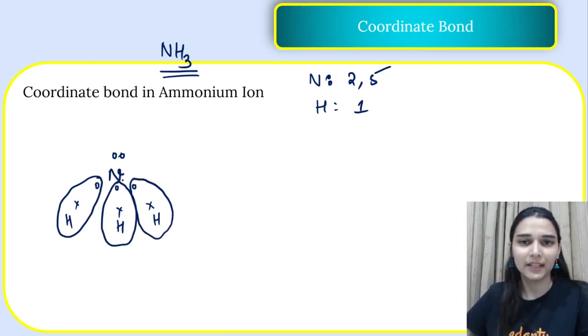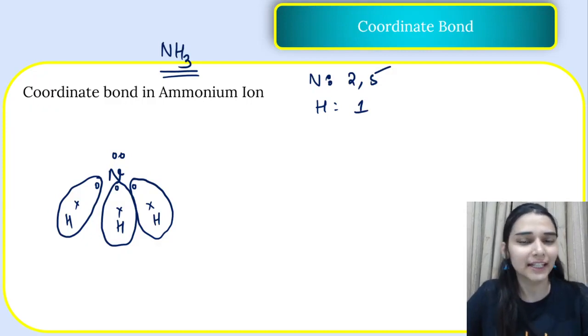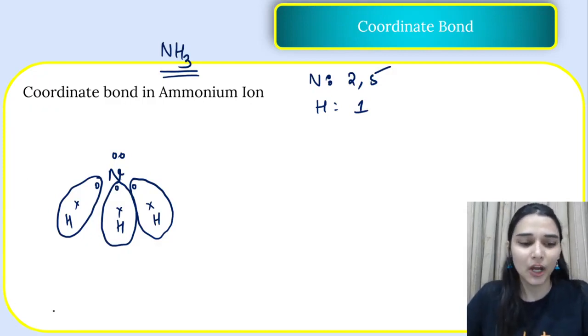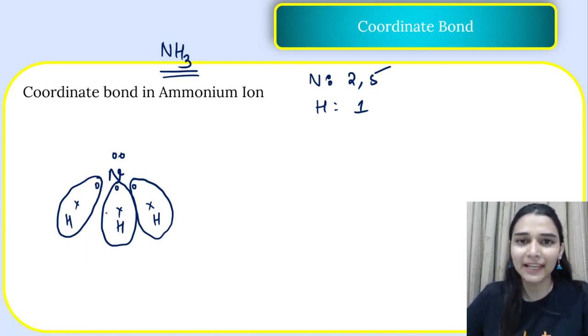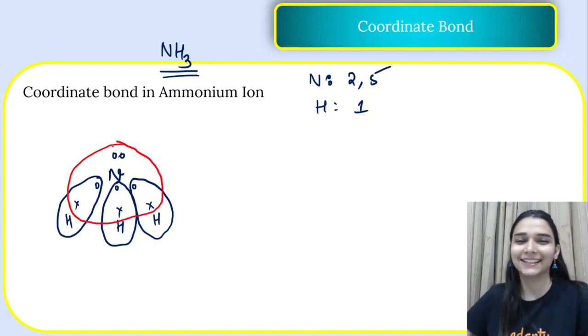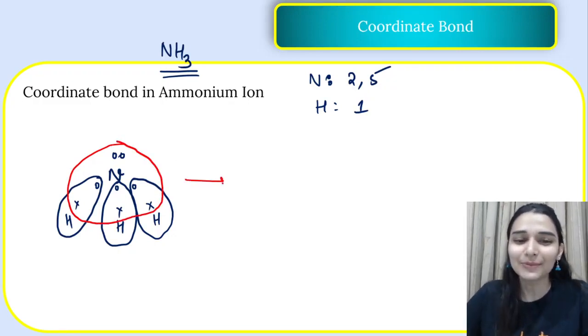So all these 3 hydrogens share 1 electron each with the nitrogen of ammonia. एक एक इलेक्ट्रॉन शेयर कर लिया, they are getting a duplet. ठीक है, okay, now what is happening to ammonia? देखो 5 electrons इसके खुद के हैं, 1, 6, 7 and 8. Yay! So how is ammonia being formed?